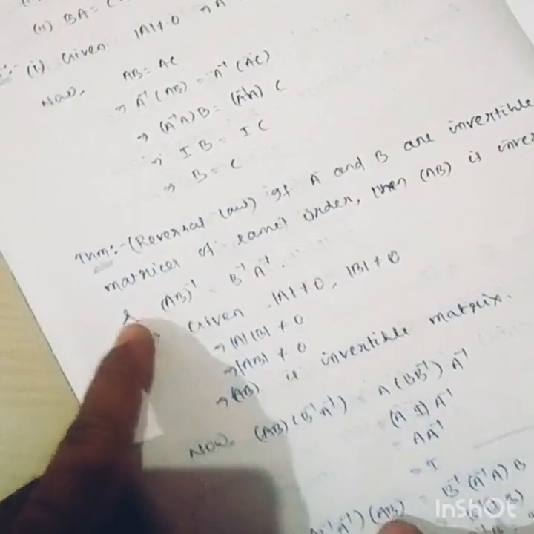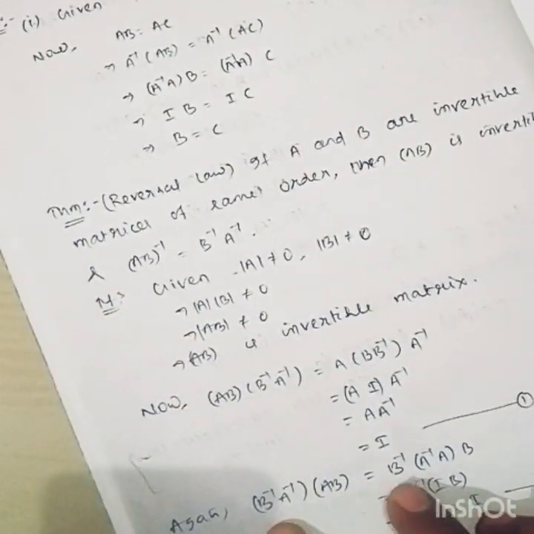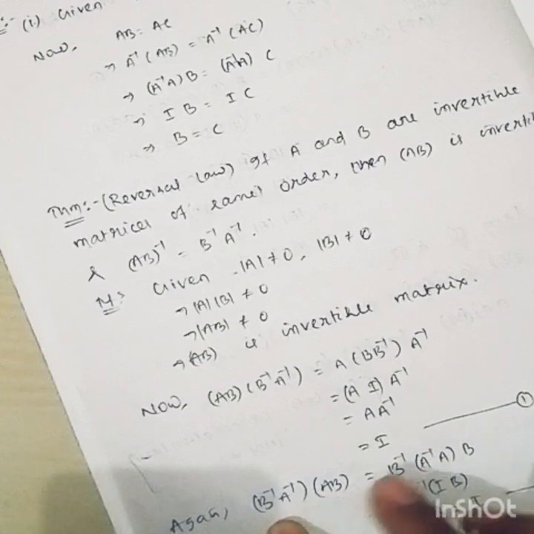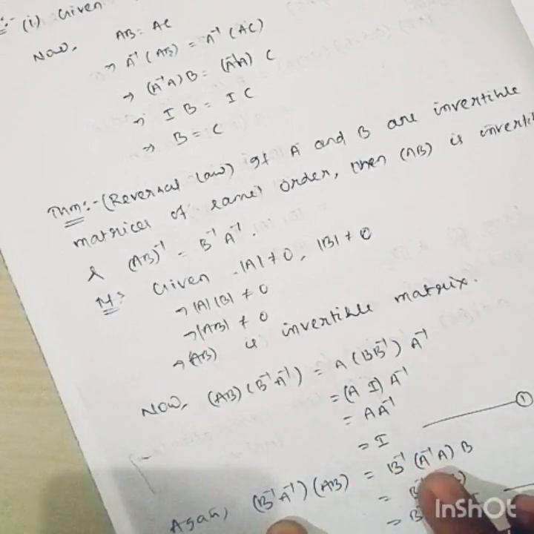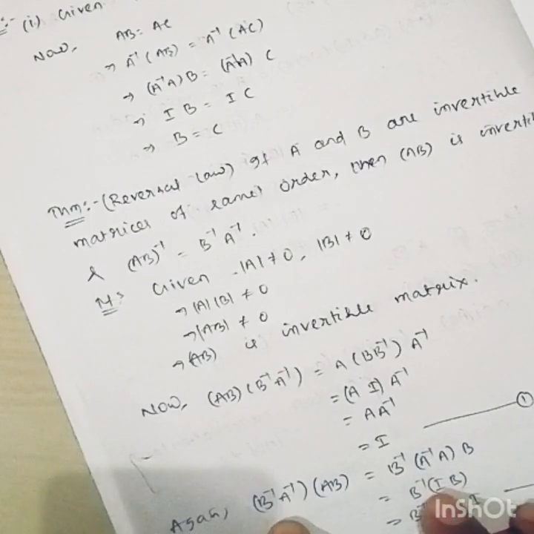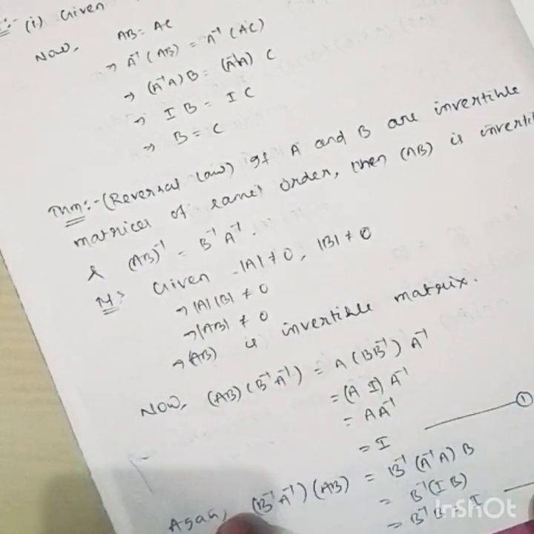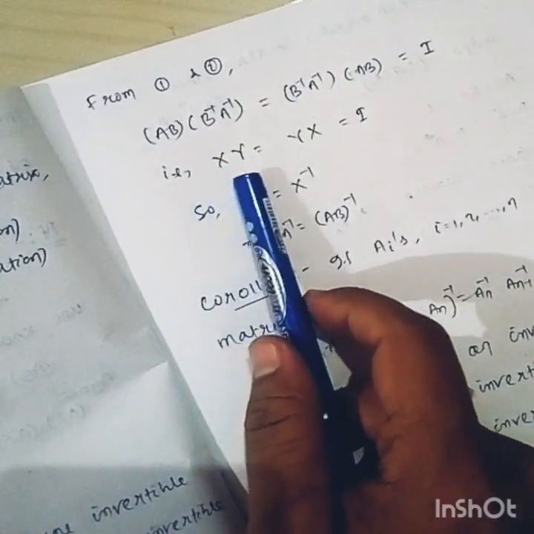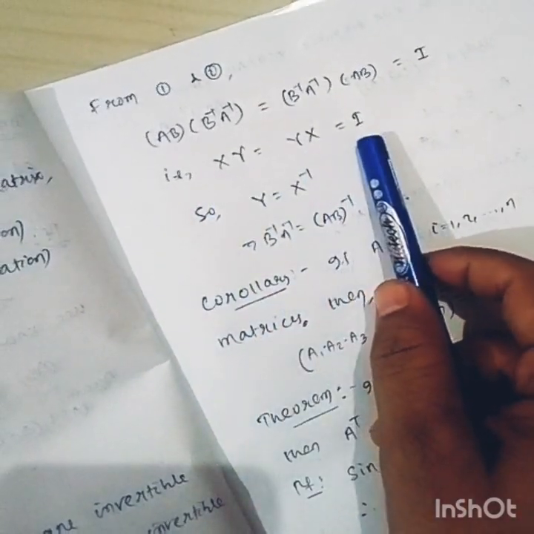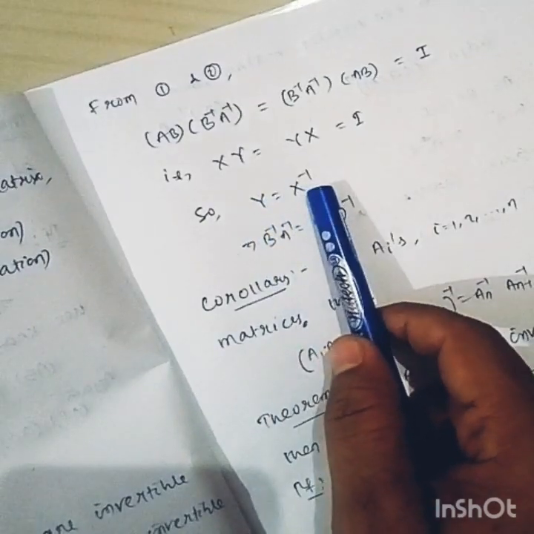Now Y into X is equal to B inverse into A inverse into AB, that is, using the associative property of matrix multiplication, B inverse into (A inverse into A) into B. Again, A inverse into A equals I, I into B equals B, that is, B inverse into B equals I. From 1 and 2, AB into B inverse A inverse equals B inverse into A inverse into AB equals I, that is, X into Y equals Y into X equals I. So Y equals X inverse.